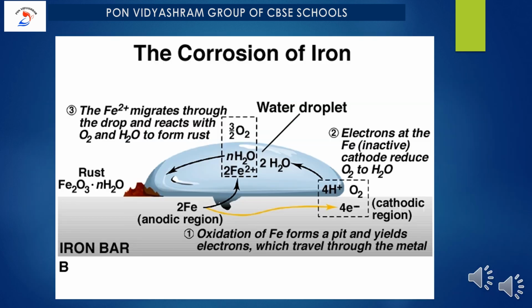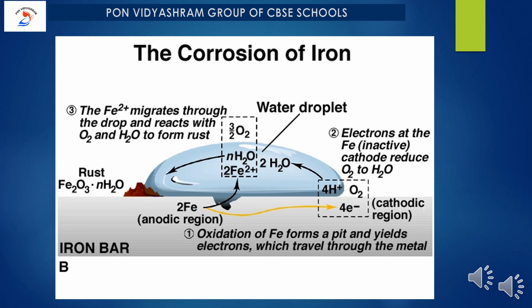Rusting of iron, which is the most commonly seen example, happens when iron comes in contact with air or water. The reaction can be seen as a typical electrochemical cell reaction. You can see the diagram given on the slide. See the reaction that occurs in this.